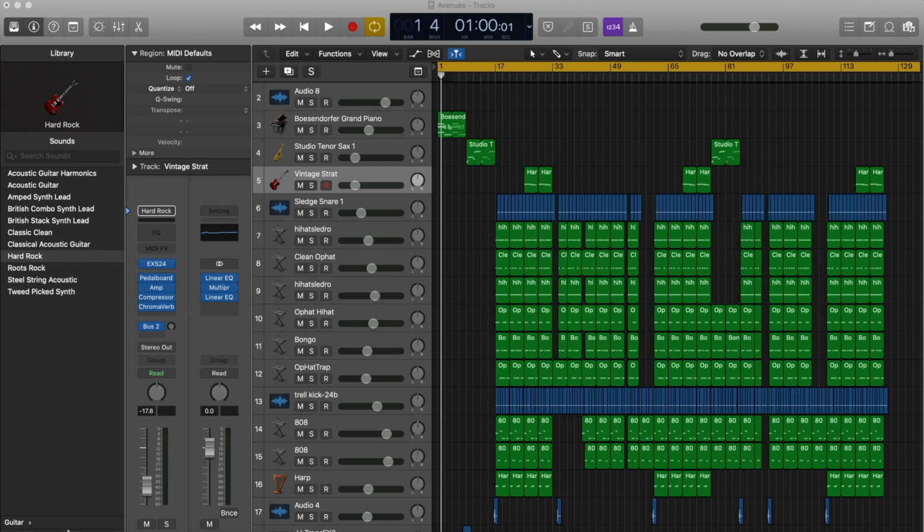Alright, so what I'm going to be showing you guys is how to add custom sounds onto Logic Pro X. As you guys can see, I have one of my beats up. The title of it is Avenues. Alright, I'll just play it for you guys.